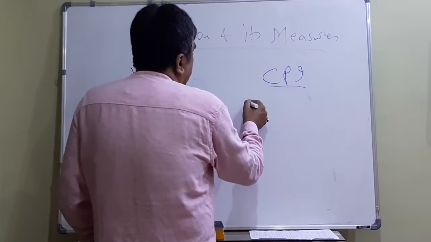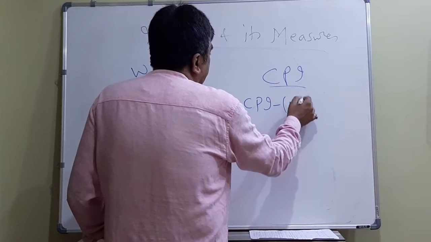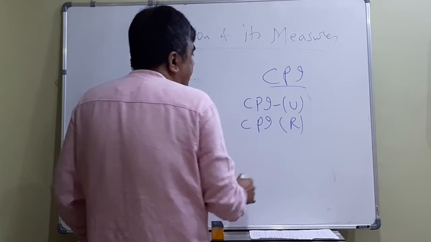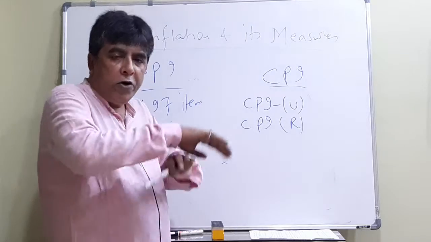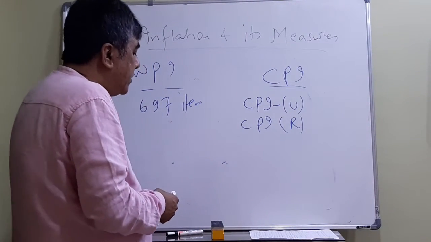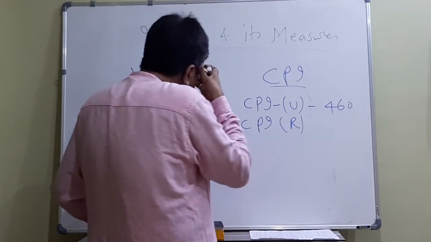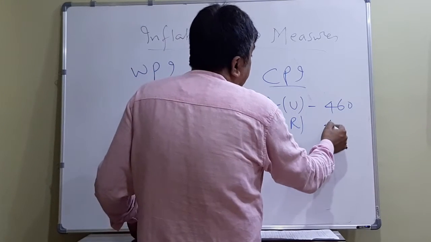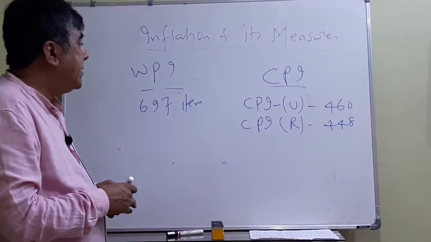One is called CPI urban, CPI for urban area. Second is called CPI for rural area. The rest two I will discuss after some time. These two are the main. And moreover, we have CPI combined, meaning all India. Under CPI urban, 460 items are considered, and under CPI rural, we consider 448 items. So here the items are different.